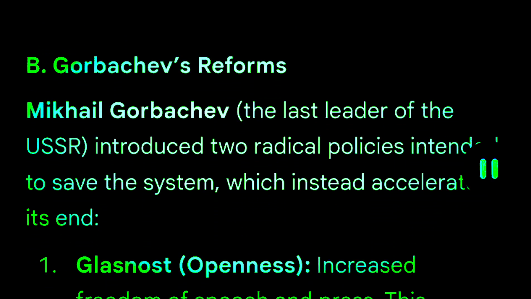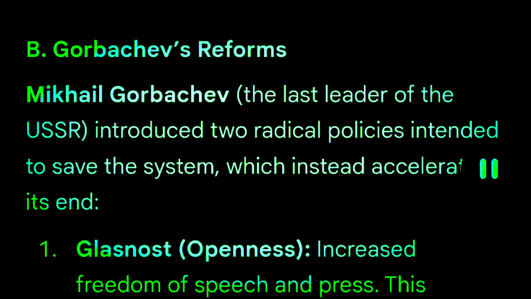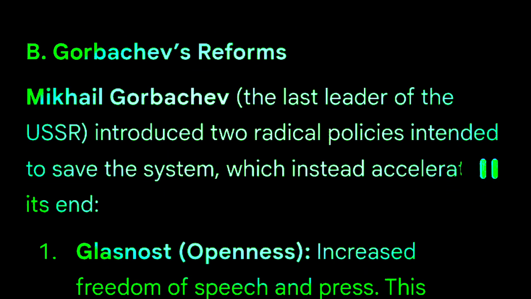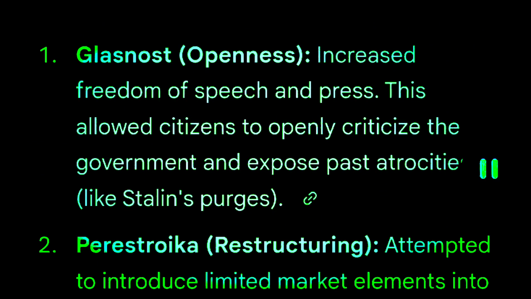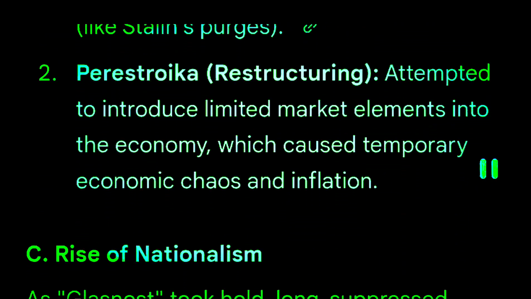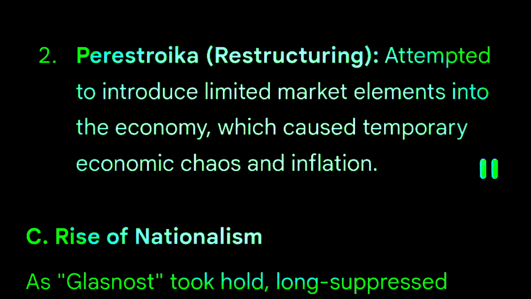B. Gorbachev's reforms. Mikhail Gorbachev, the last leader of the USSR, introduced 2 radical policies intended to save the system, which instead accelerated its end: glasnost, openness, increased freedom of speech and press. This allowed citizens to openly criticize the government and expose past atrocities, like Stalin's purges. Perestroika, restructuring, attempted to introduce limited market elements into the economy, which caused temporary economic chaos and inflation.